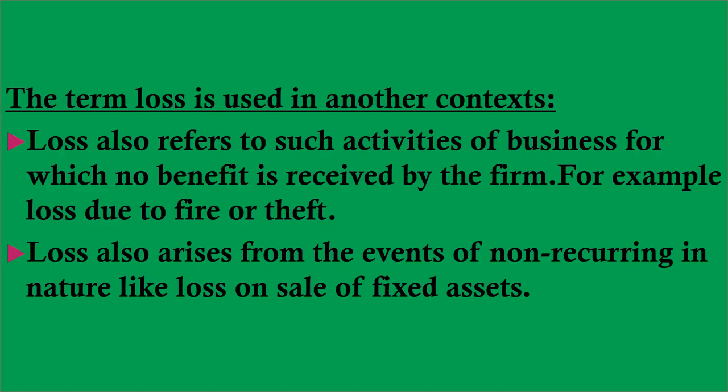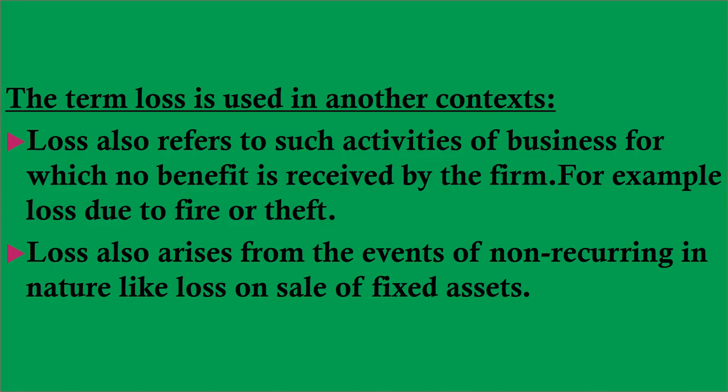Fine. So loss also arises from events of non-recurring nature. मतलब जो रेगुलर नहीं होती, irregular events से भी होता है. Like loss on sale of fixed assets. Suppose we have purchased fixed assets and due to wear and tear, they are depreciated and their value is coming down.